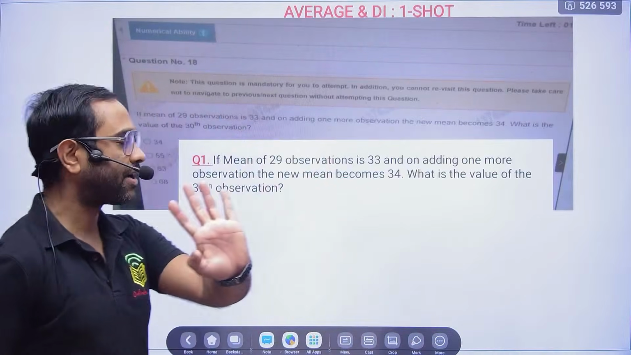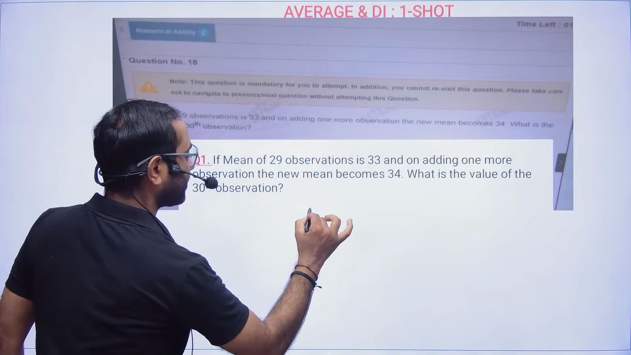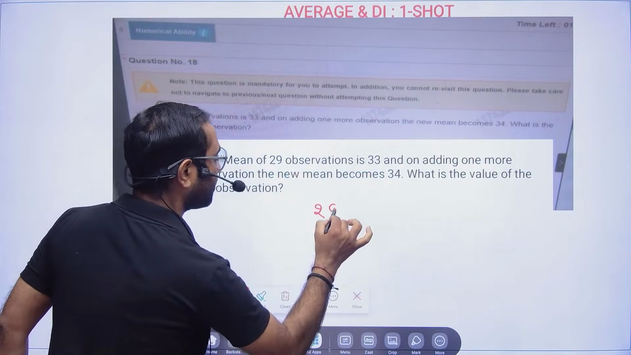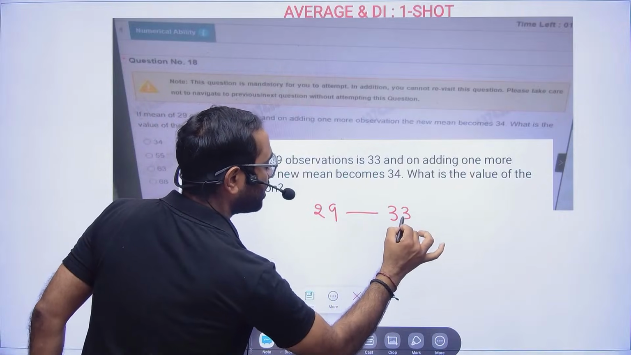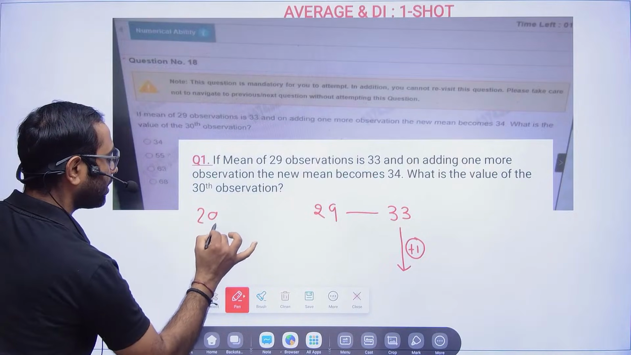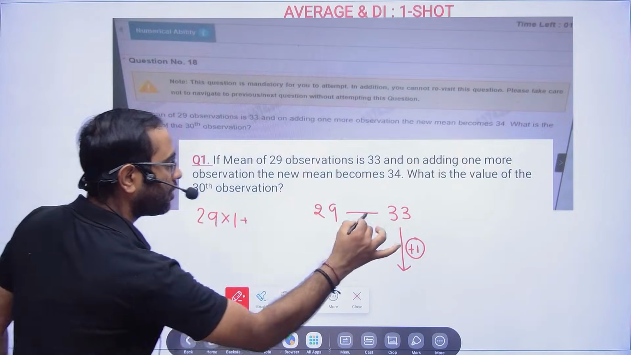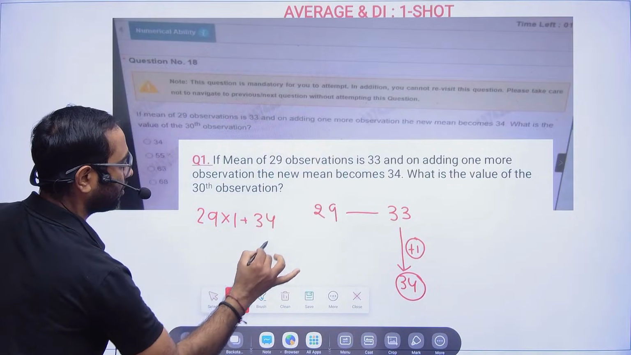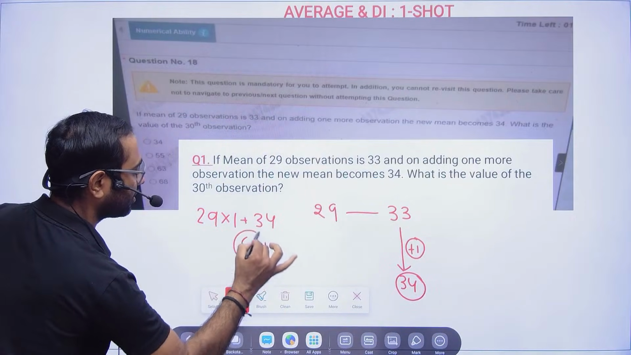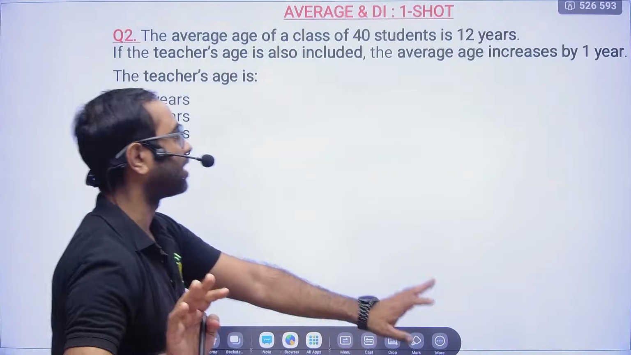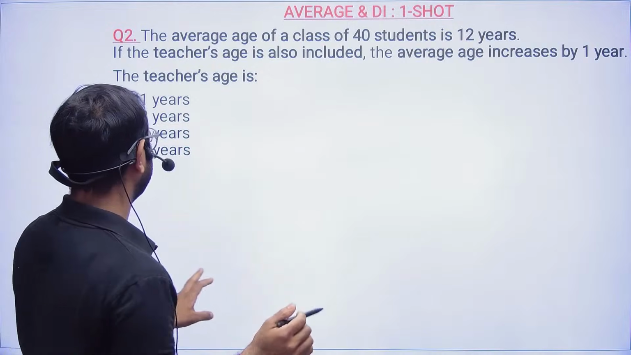See, what you do, 29 observation is 33, right? Once again, 33. Now the average increased by 1. That means every one's age increased by 1. What is the current average? Current average is 34 plus 34. So it is 63. That's all. Same thing you have to apply. No more confusion.